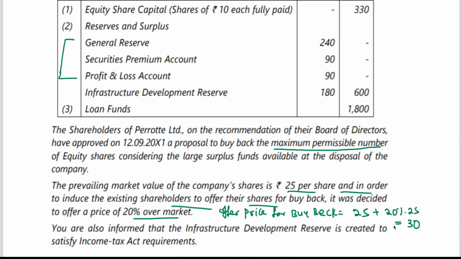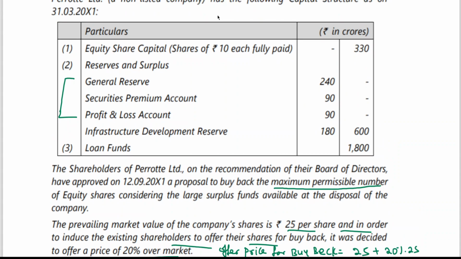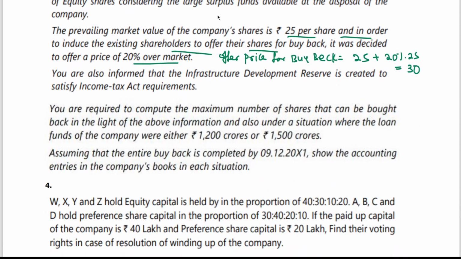Premium on buyback is nothing but the difference between face value and the offer price. What is the face value here? 10 rupees is the face value. And what is the offer price for buyback? 30. The difference is 20. You are also informed that the infrastructure development reserve is created to satisfy Income Tax Act requirements. You are required to compute the maximum number of shares that can be bought back in the light of